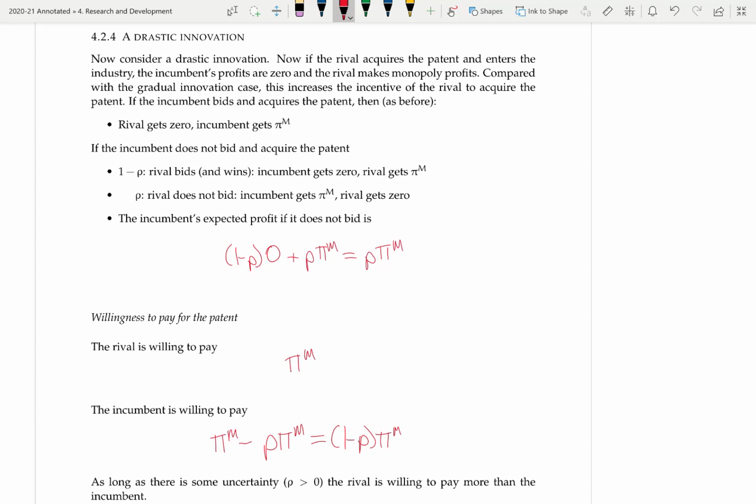So in the case of a drastic innovation, we have what's called creative destruction. Each period, the incumbent is replaced by a new firm with a new product, and this is continually happening over time. This is in contrast to the case we had with the gradual innovation, where we had persistence of monopoly. The monopolist would be continually innovating in order to deter entry of a rival firm.